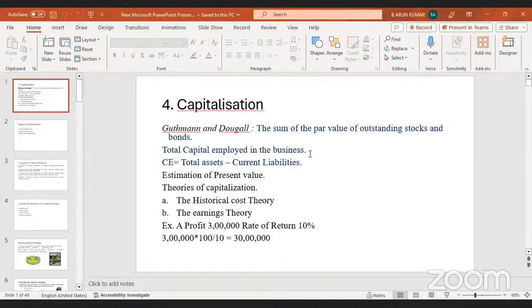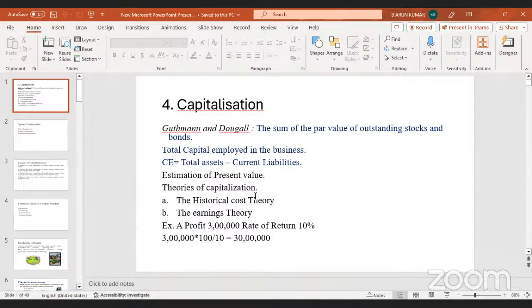How do we arrive at that value? Based on the capital employed. Capital employed is nothing but total assets minus current liabilities, or otherwise total liabilities minus current liabilities. Then we will get the current capital employed.